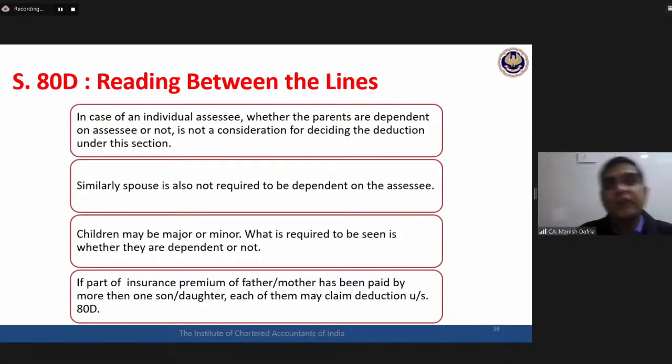Now, with respect to parents, sometimes they ask this particular question also, and this is interesting. With respect to parents, two sons are there, and each of them has incurred expenditure with respect to medical expenditure or health insurance premium of the parents. Parents are senior citizens, the son has contributed something, even the daughter has also contributed something. Both can claim the deduction under 80D with respect to whatever contribution they have given.